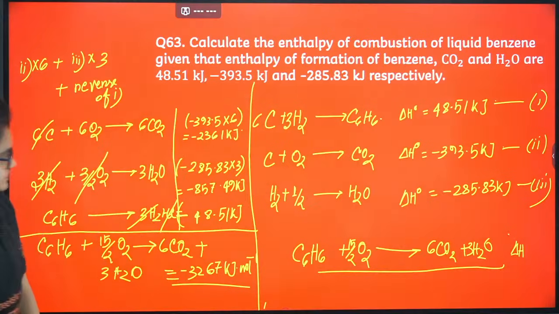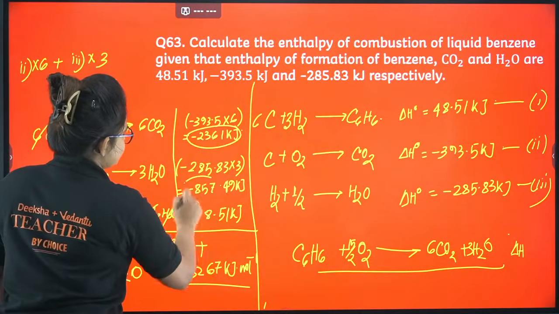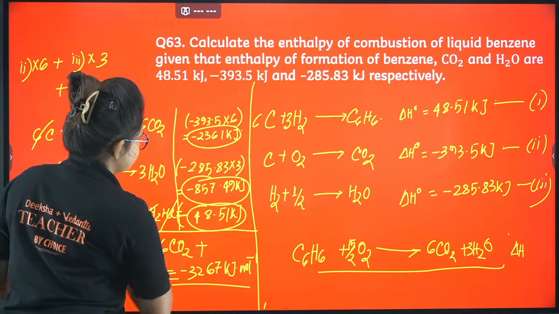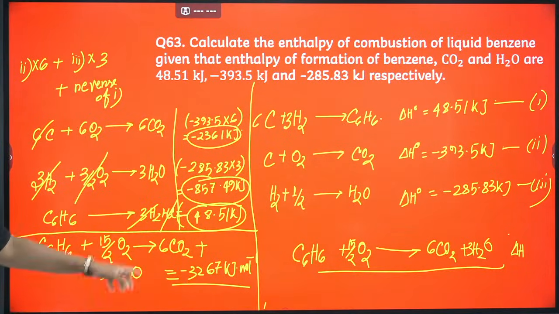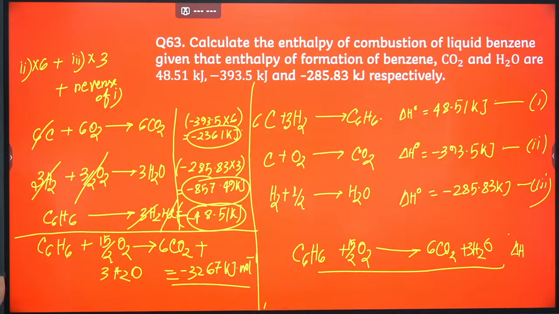That is the answer. A little bit of patience you have to keep for this case. This value plus this, if you add them, then it will come up to be something like this. I guess it is clear to you. Let's proceed.